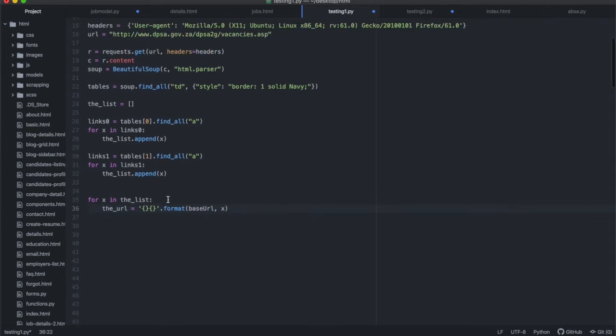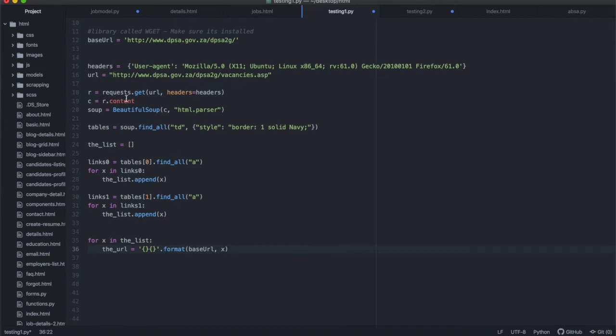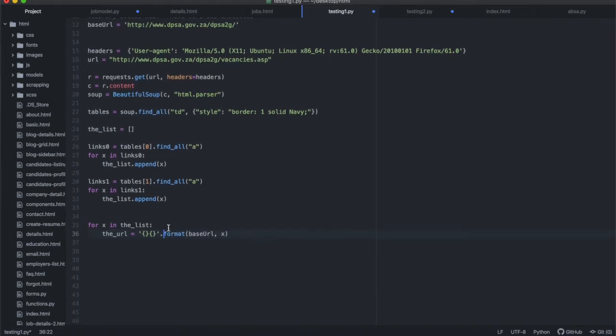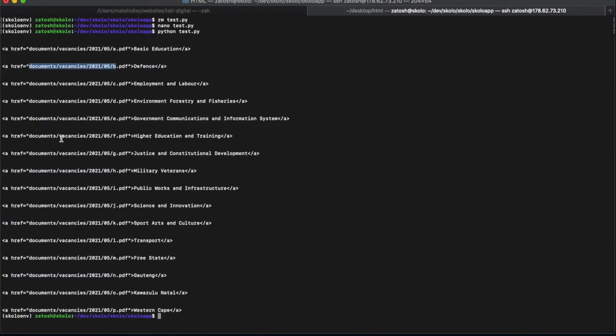What I'm doing here is that for every element inside the list, I'm going to create a new URL variable, and that URL is going to be the base URL first, which is the base URL at the top over there, and then I'm going to combine it with the link itself, which is the X. Actually, it's not going to be just the X, because what we're getting here is this entire thing, and we need to get just the href of that.